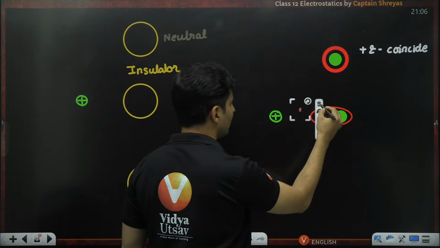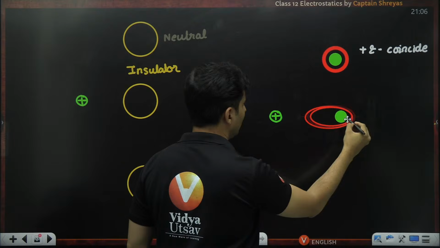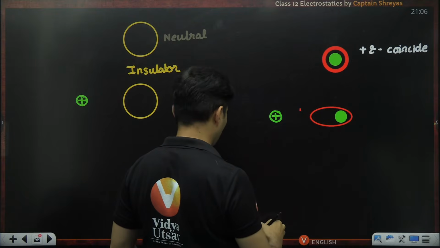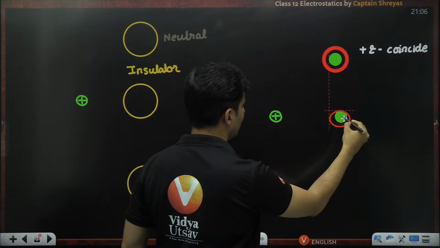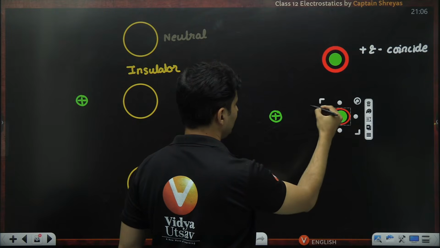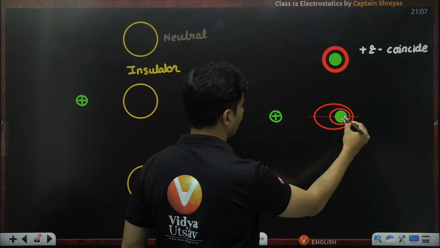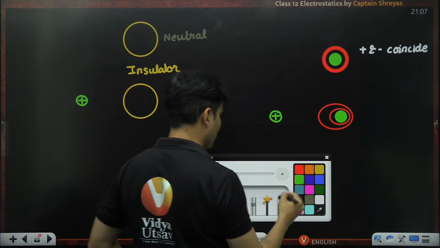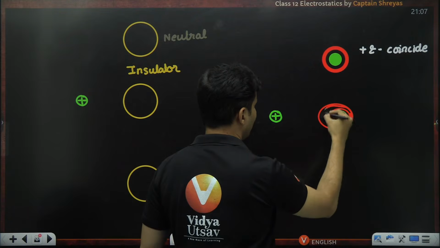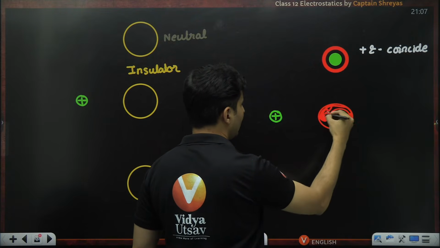Just visualize this now. The electron cloud will get distorted. It will probably look like this. I'll just try to draw it as much as possible. Like this, visualize. So that electron spends more time over here.